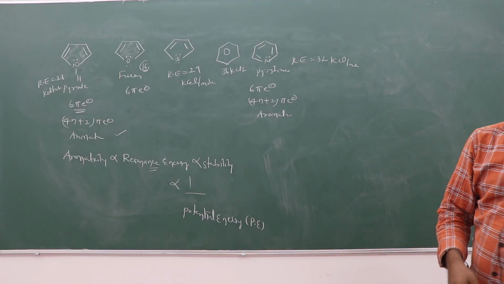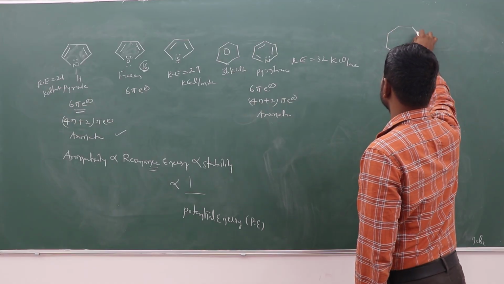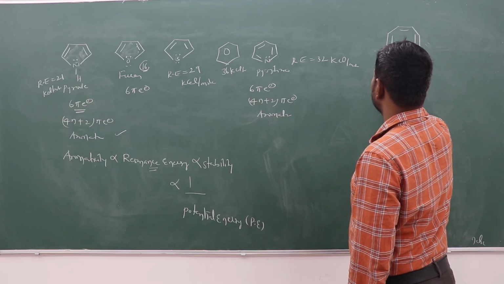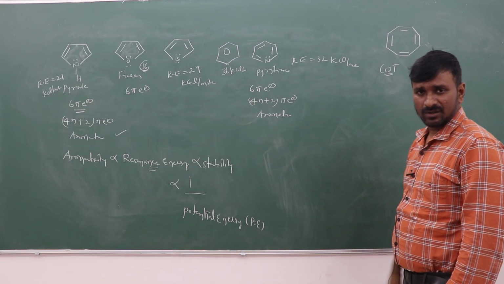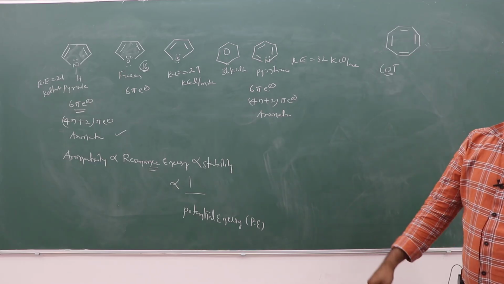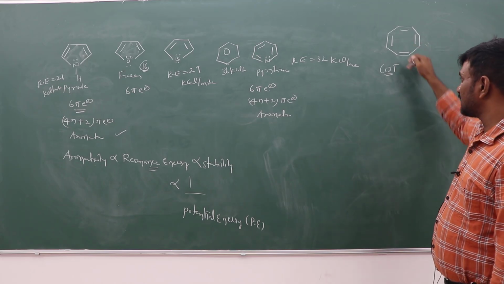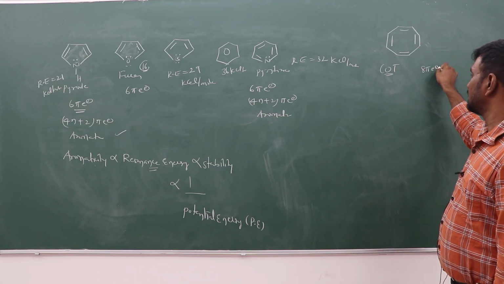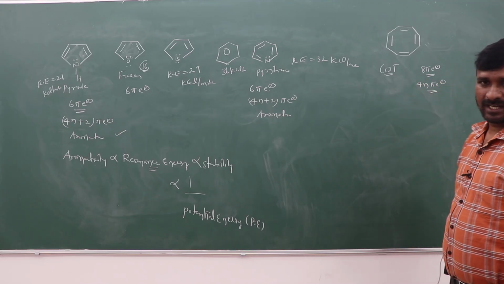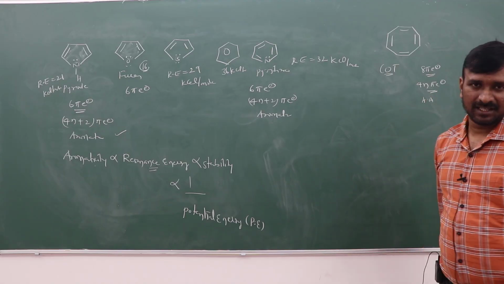Now cyclooctatetraene. In this cyclooctatetraene, continuous pi conjugation is there. How many electrons will be there? 8 pi electrons. Which rule is followed? The 4n pi electron rule. If the 4n pi electron rule is followed, this is anti-aromatic.